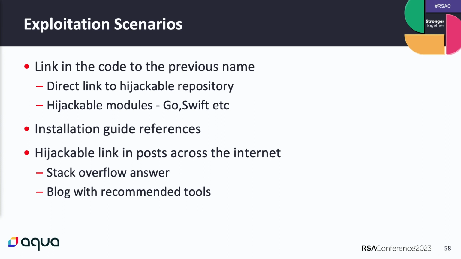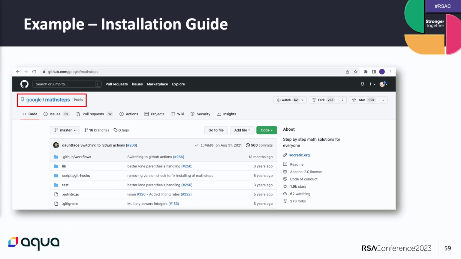And hijacking links in posts across the internet. This can be when in a Stack Overflow, someone recommends a specific tool, but after he recommended it, the organization changed its name, and of course, he did not change his answer on Stack Overflow. Let's see some real-life examples. Here we have a Google project, Google Maps Steps, that was probably transferred to their ownership, but they forgot to change the README instructions. Let's take a closer look at the README.